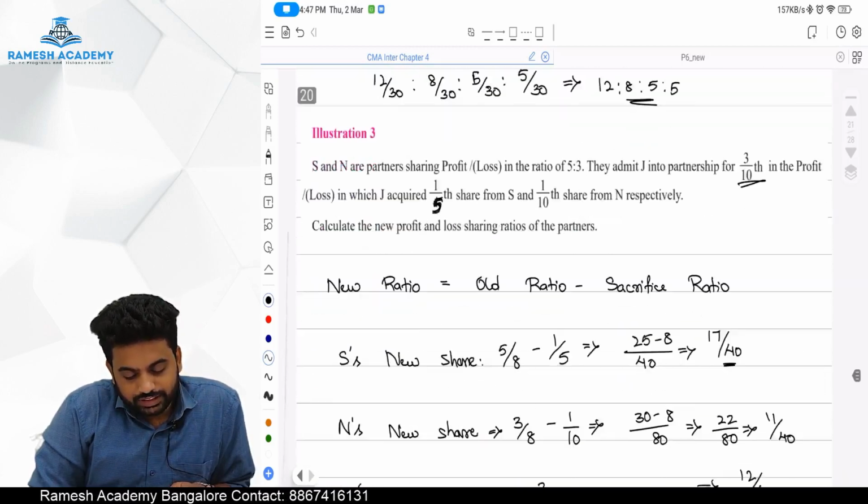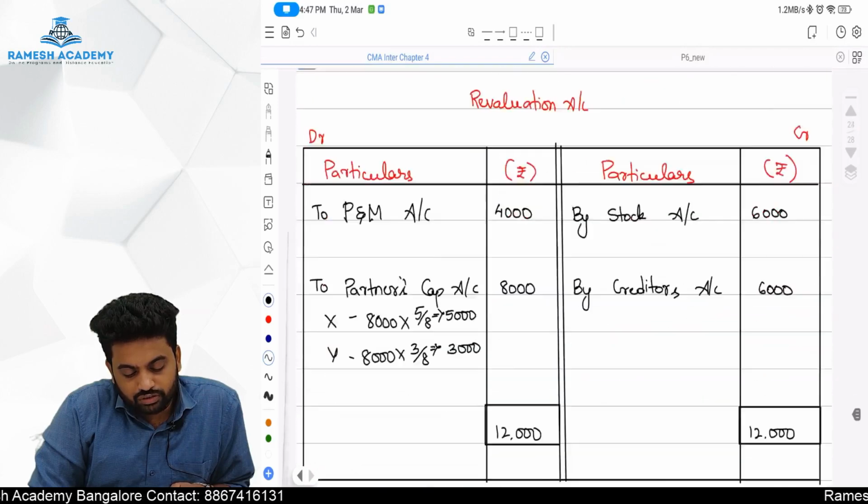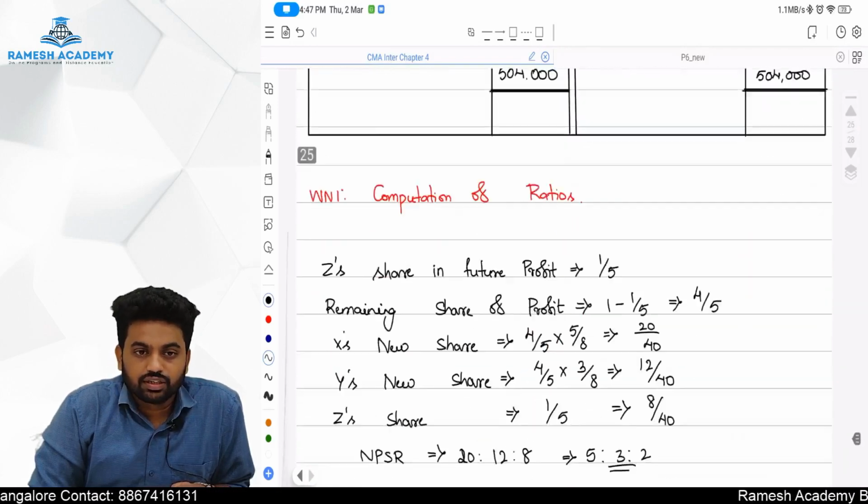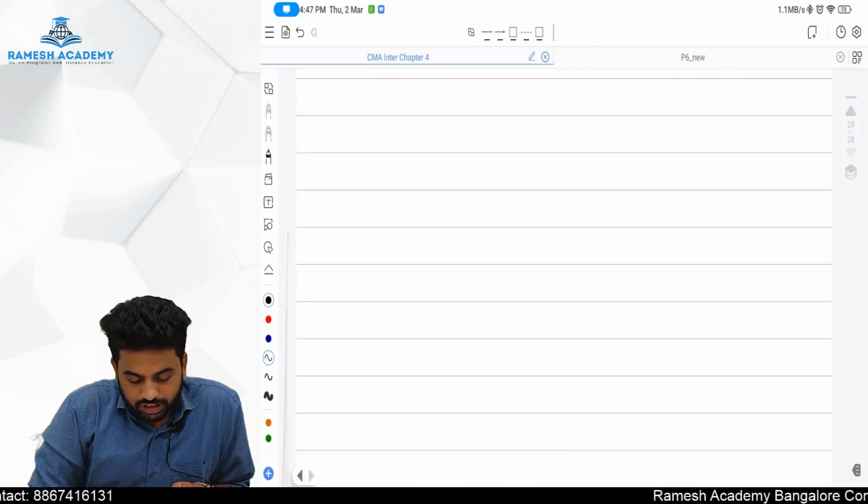Okay, that's it. Later we saw around 7 illustrations, and we have wound up the particular chapter.